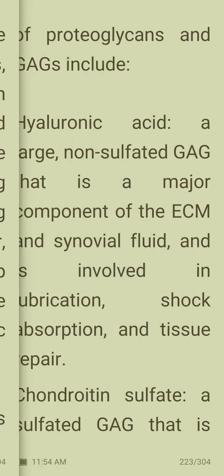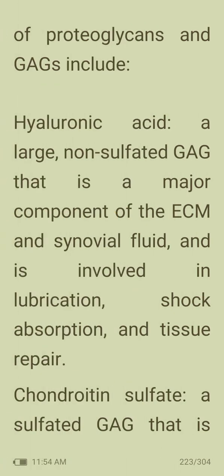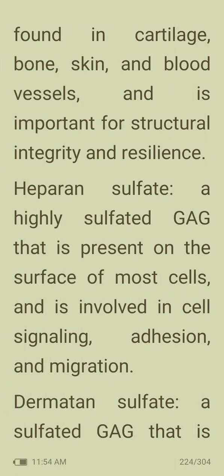Some major examples of proteoglycans and GAGs include hyaluronic acid, a large non-sulfated GAG that is a major component of ECM and synovial fluid and is involved in lubrication, shock absorption, and tissue repair. Then chondroitin sulfate, a sulfated GAG that is found in cartilage, bone, skin, and blood vessels and is important for structural integrity and resilience.